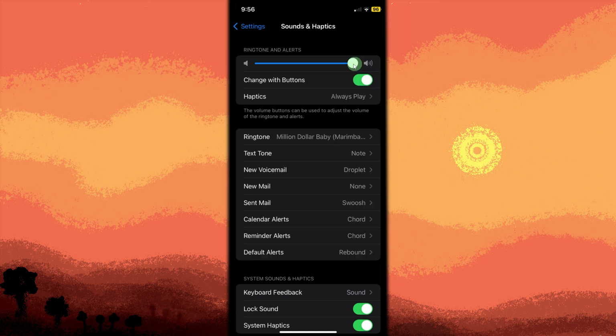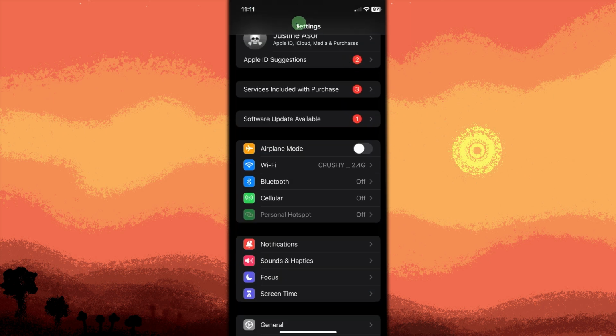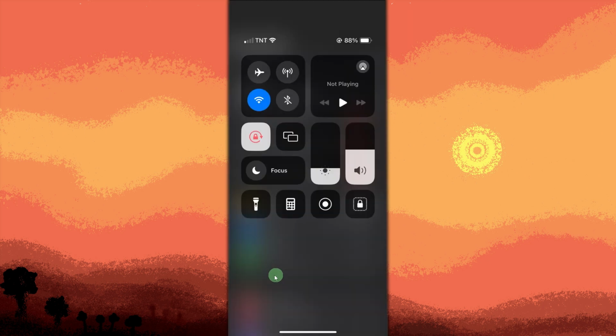Another method, go to the settings, focus, do not disturb, and ensure it is turned off. Alternatively, swipe down from the top right corner of the screen, or swipe up from the bottom on older phones to access Control Center and ensure Do Not Disturb is not enabled.